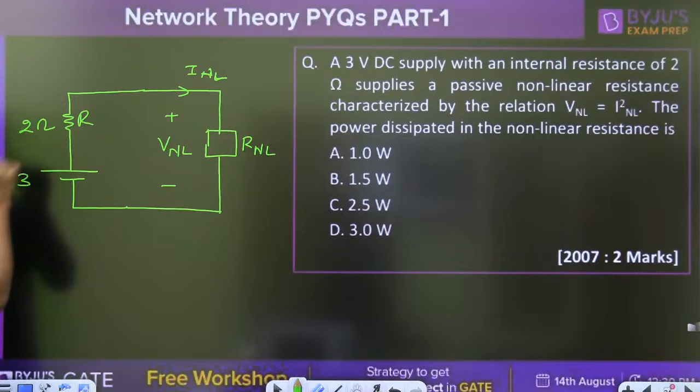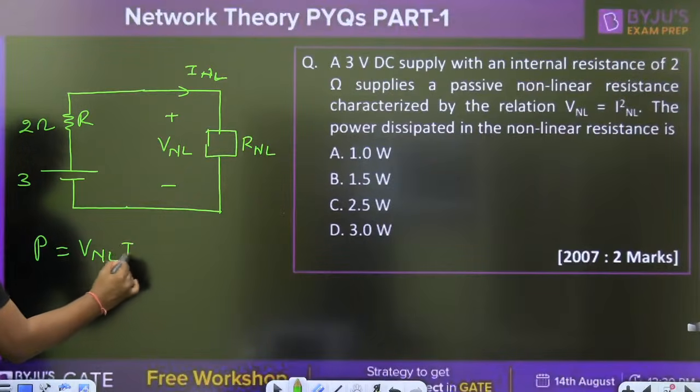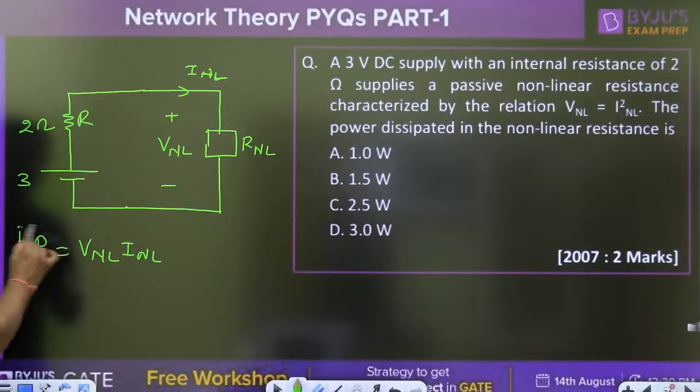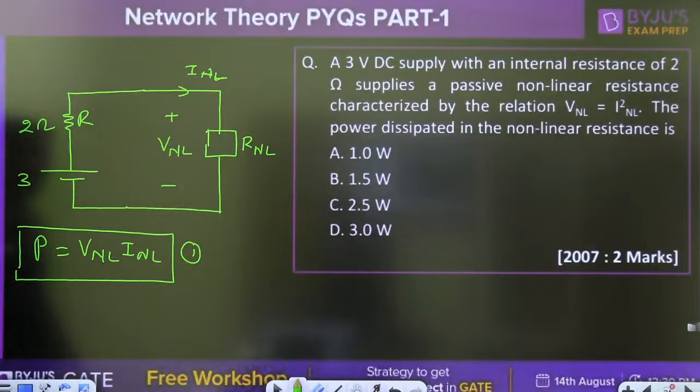Resistor is what? 2 ohm. Okay. And then the power dissipated in a non-linear resistance. What is the power dissipated? Power dissipated is given by VNL times INL. We have to find this.